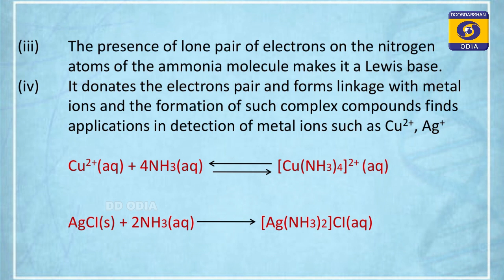The resonating structures are also displayed. N2O is linear, it is called laughing gas. Then NO, odd electron molecule, paramagnetic. It can also be proved by applying molecular orbital theory. NO is paramagnetic. Okay, why? Due to presence of the odd electron.